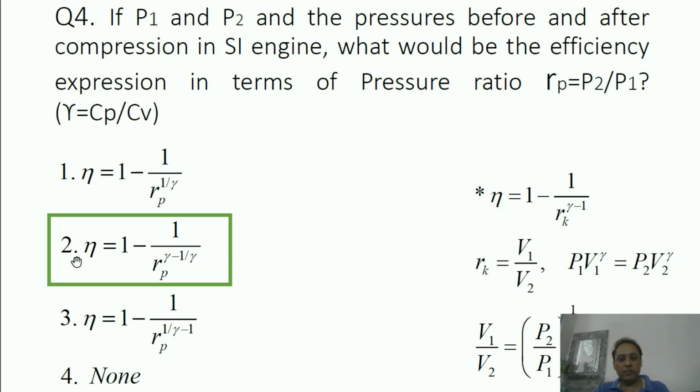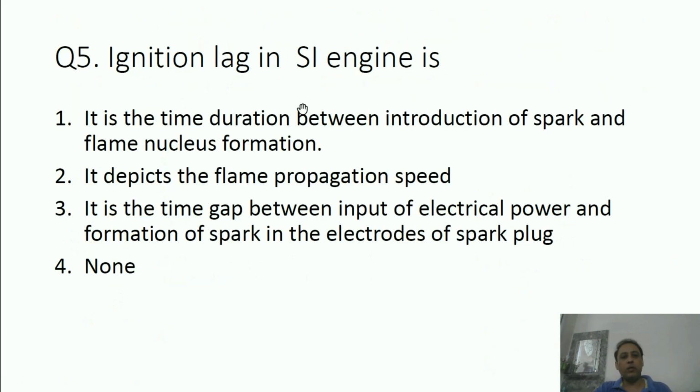So ultimately you will get this expression. Efficiency in terms of pressure ratio is 1 minus 1 by r_p raised to the power of gamma. Ignition lag in SI engine is actually a phase of combustion. In SI engine, when combustion takes place, there are three phases: ignition lag, then flame propagation, and then afterburn. These are the three phases of combustion in SI engine.